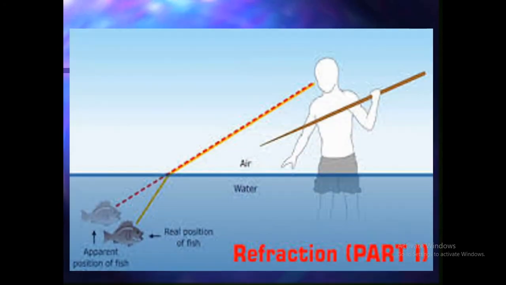Okay, now it is the same as air to water or water to air. Real position of the fish and apparent position of the fish. We see the apparent position of the fish. Okay, we do not get the real position of the fish because of refraction of light.